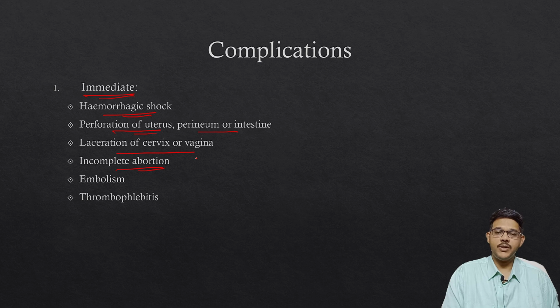Part of the aborted material, the products of conception, may still be present in the uterus. If an inexperienced doctor performs the procedure, there may be embolism, where the products of conception may detach, enter the bloodstream and get lodged in some part of the body. There may be thrombophlebitis, where inflammation of the veins occurs because of the products of conception.